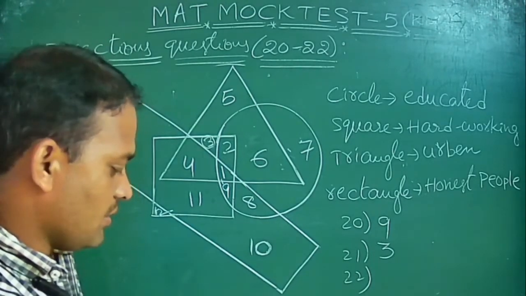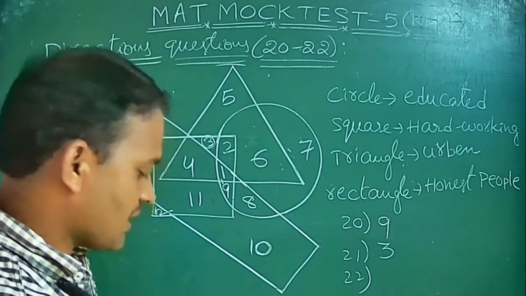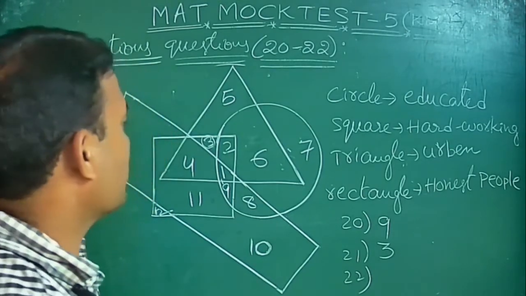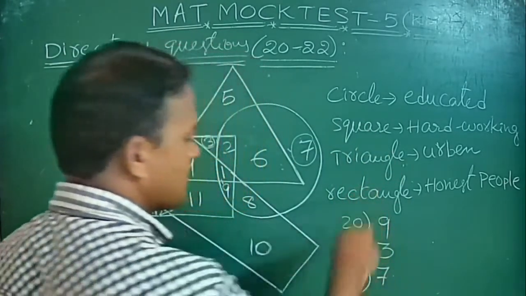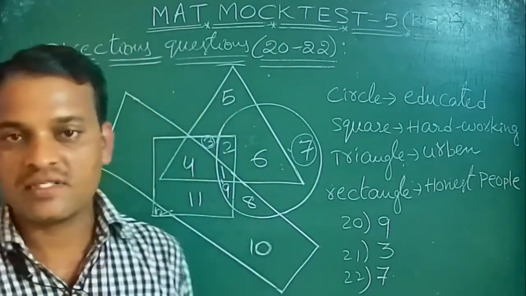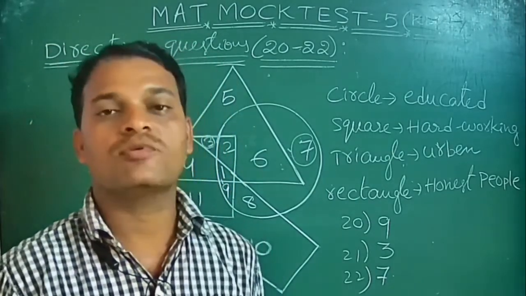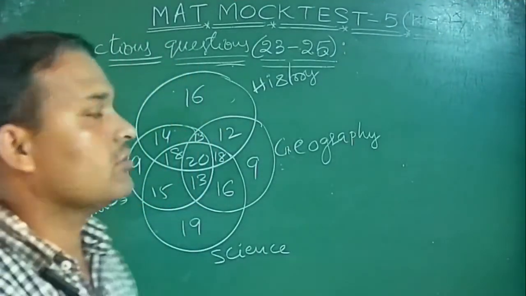Okay, non-urban educated people. Educated people means circle, who are neither honest, means only for circle represented, means it is nothing but 7. So these are the solutions for the 3 questions based on this directions question. Okay, so next I am going to explain the 23rd. So next, directions questions 23 to 25.